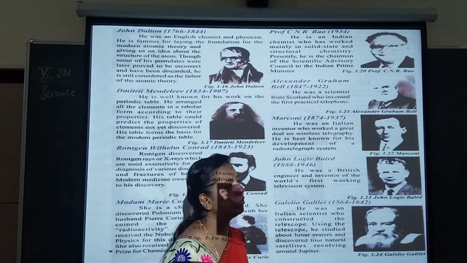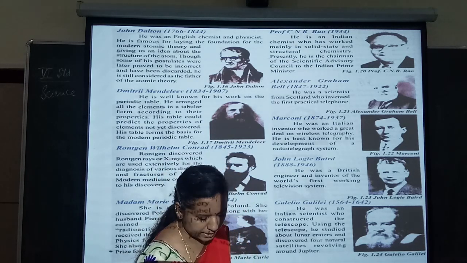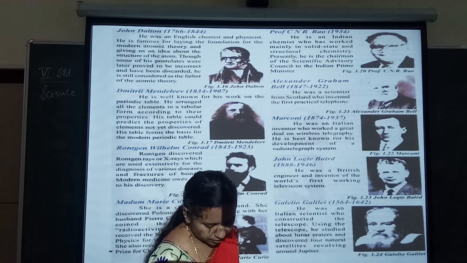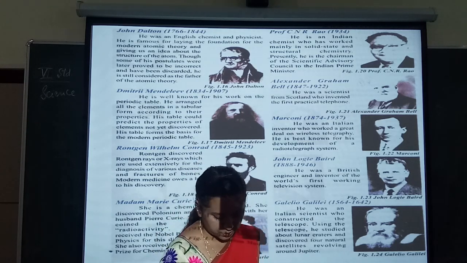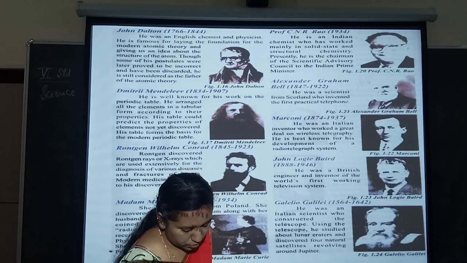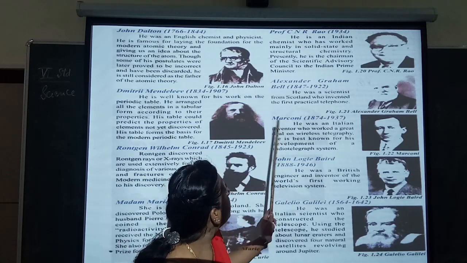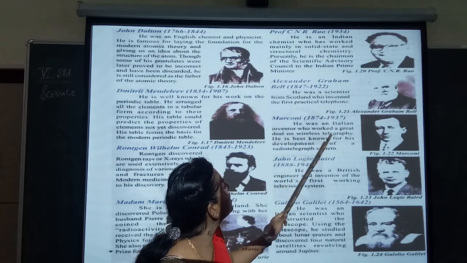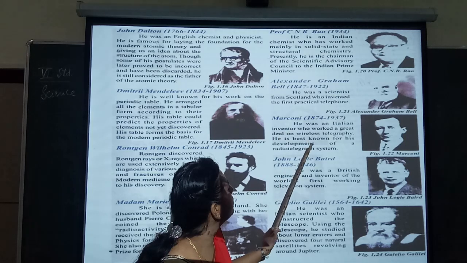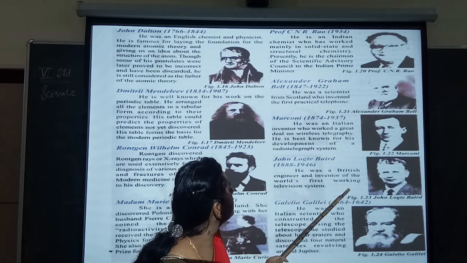So he invented the wireless for the wavelengths for places like the Atlantic, employing radio waves of approximately 300 to 3000 meters. So he was an Italian inventor who worked a great deal on wireless telegraphy, that is radio. He is best known for his development of the radio telegraphy system.